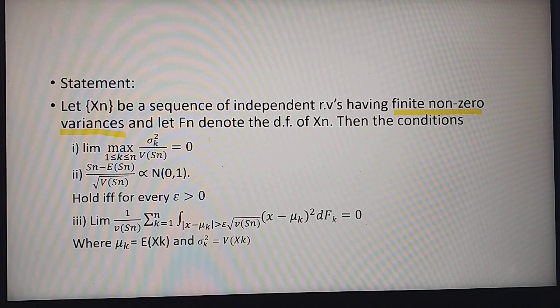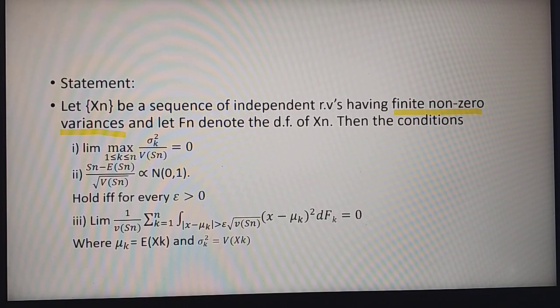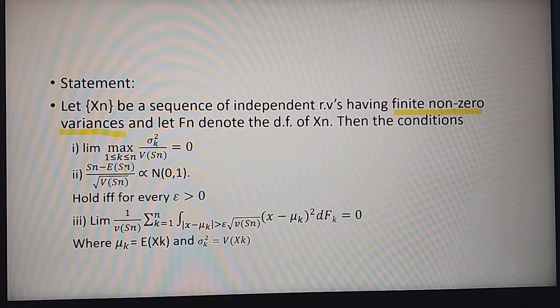Then the conditions: condition 1, limit over n of maximum over k ranging between 1 and n of sigma k square by variance of Sn is equal to 0. Condition number 2, that is xn obeys the central limit law: Sn minus expectation Sn divided by square root of the variance of Sn is asymptotically distributed as normal 0, 1.